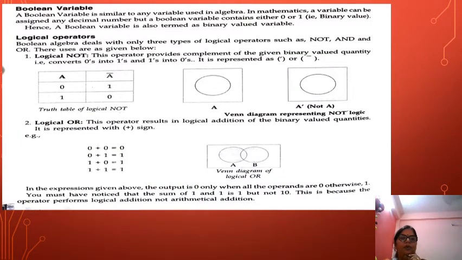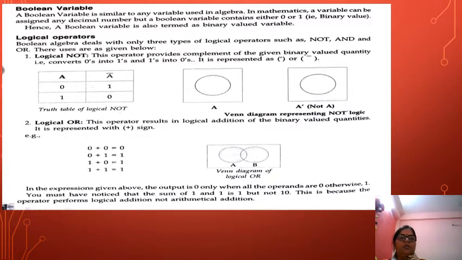Now see here, Boolean variable. What are Boolean variables? A variable is similar to any variable. Okay, you can take any variable. It is not certain that in Boolean you have to take only A or B. It can be X and Y. The variable can be different. So, okay, as you all used in algebra. In mathematics, a variable can be assigned any decimal number, but a Boolean variable contains only either 0 or 1. Hence, we can say that a Boolean variable is also termed a binary valued variable. Okay.